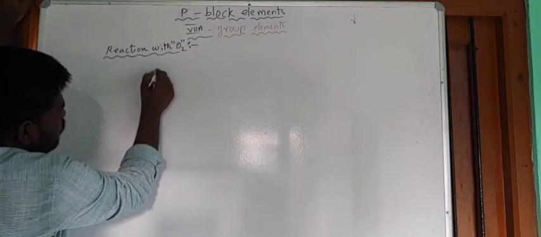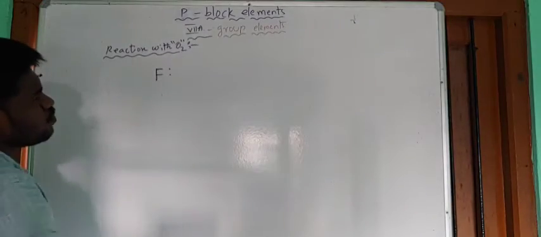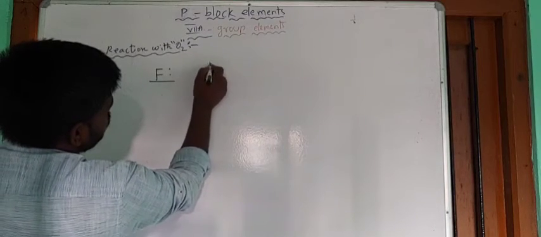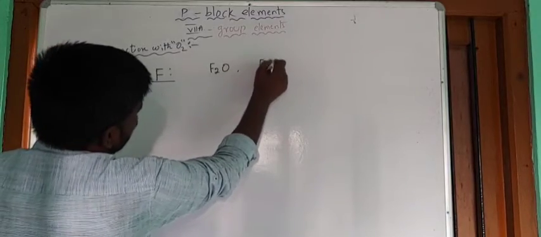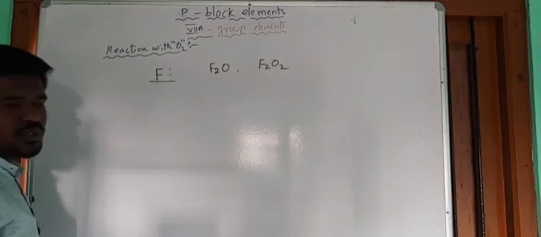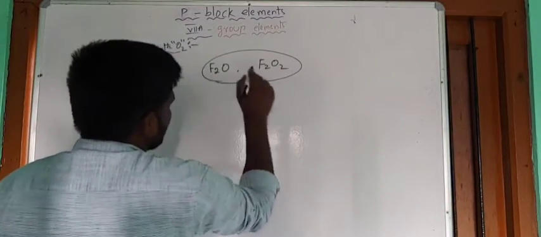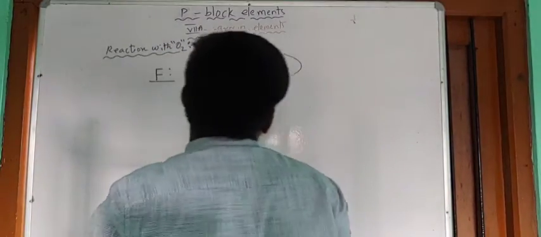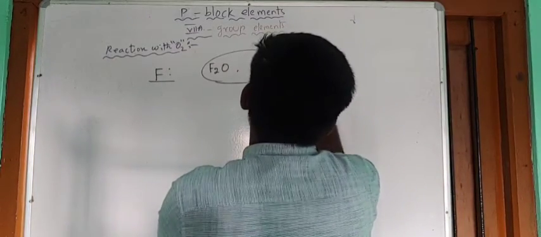First let me take fluorine. Fluorine reacts with oxygen and forms two types of oxides. The first one is F2O and the second one is F2O2. So right guys, these are known as fluorides, oxygen fluorides. These are not oxides, these are known as fluorides.